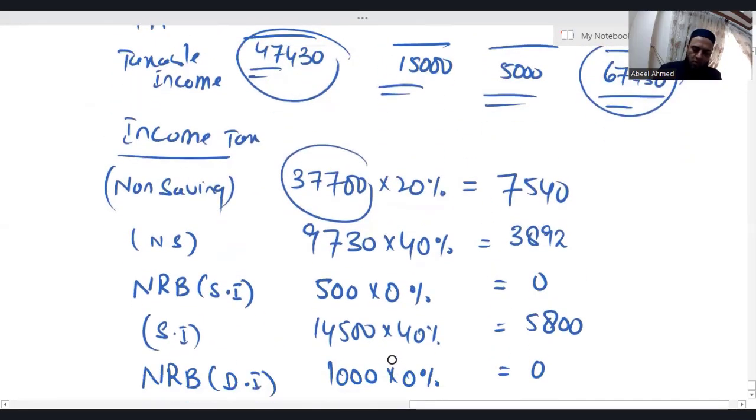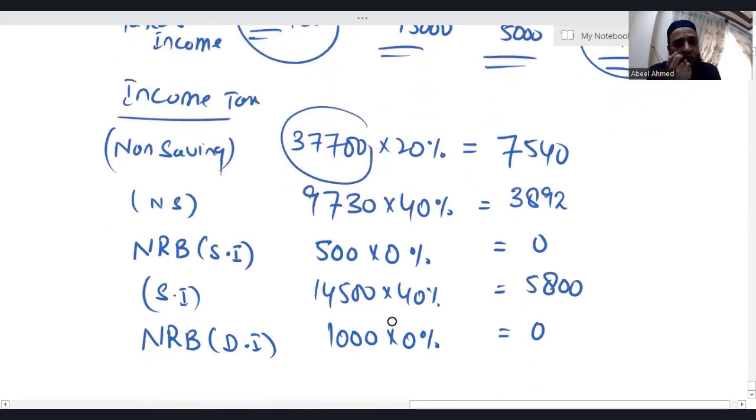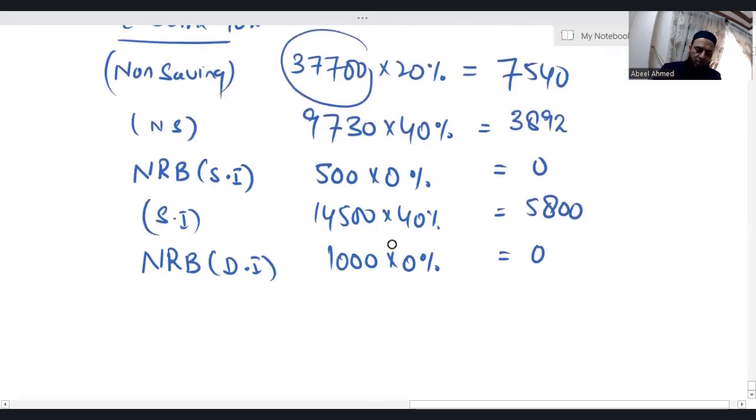Okay, so nil rate band for the dividend income is 1,000 irrespective of individual's tax paying status. And for the dividend income, whatever dividend income falls in high rate band, applicable tax rate is 33.75%, and these tax rates will be given to you. Don't worry at all. So 4,000 of the dividend income falls in high rate band, where applicable tax rate is 33.75%. So 4,000 into 33.75%, 1350.